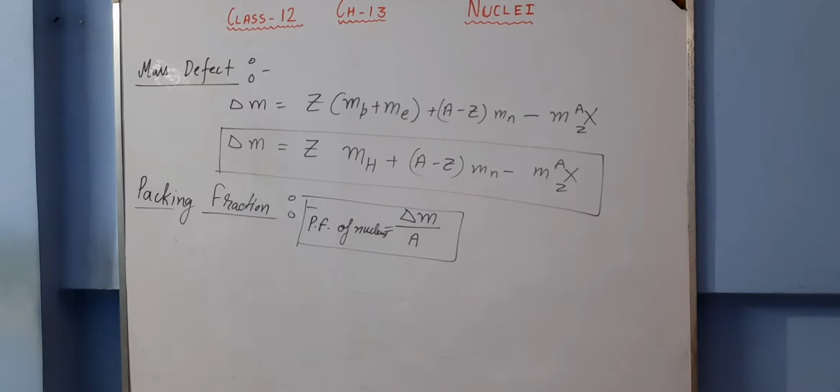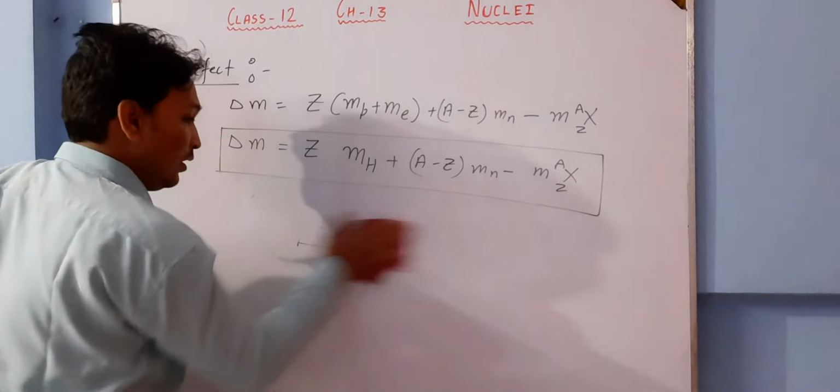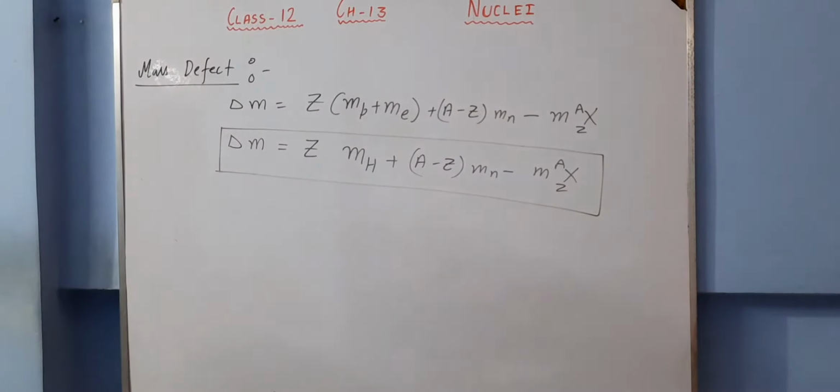A very important concept related to this is the binding energy of a nucleon. So let us see what is binding energy.